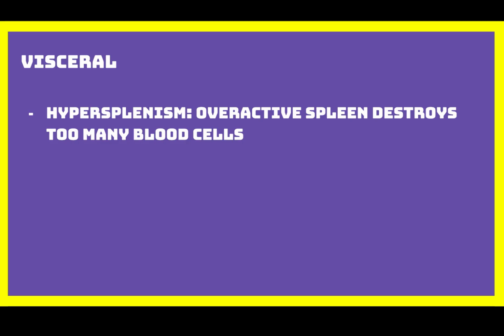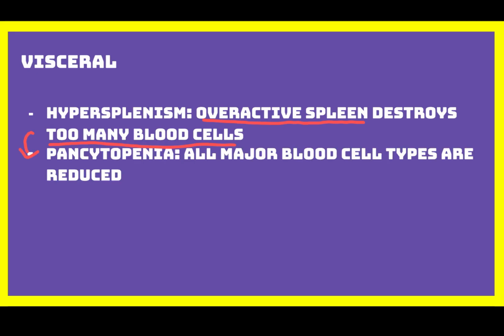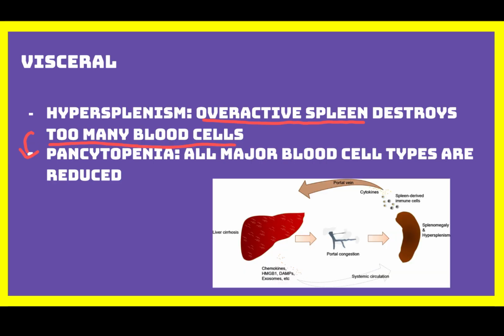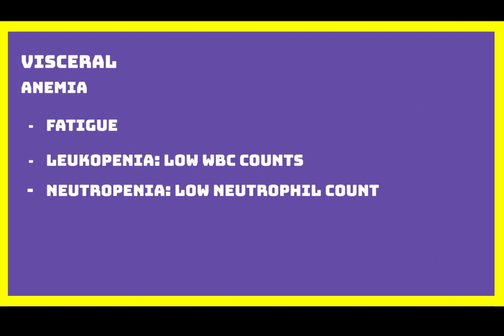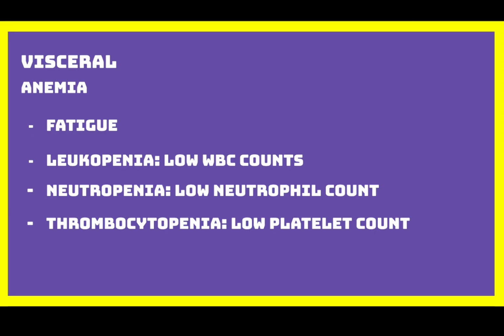As the spleen becomes larger, it may also become overactive, which is called hypersplenism. An overactive spleen destroys blood cells too quickly. This can lead to pancytopenia, a condition where all major blood cell types are reduced. As a result, patients may develop anemia, which causes fatigue, leukopenia, which is a low white blood cell count, neutropenia, which is a low neutrophil count that weakens the body's ability to fight bacterial infections, and thrombocytopenia, which is a low platelet count that increases the risk of bleeding.